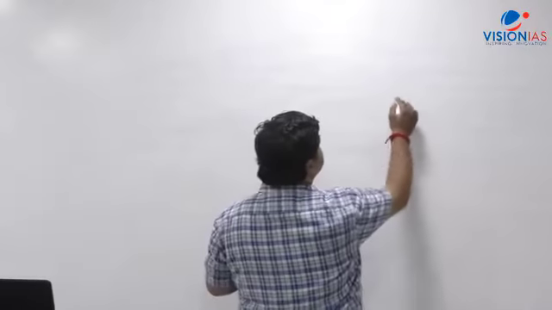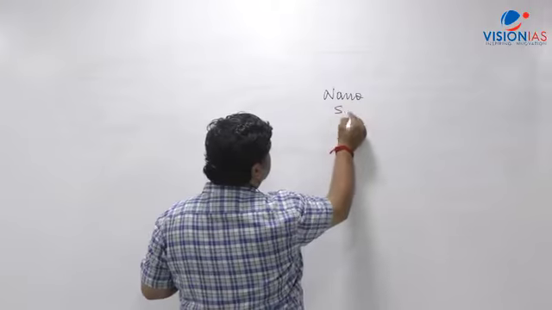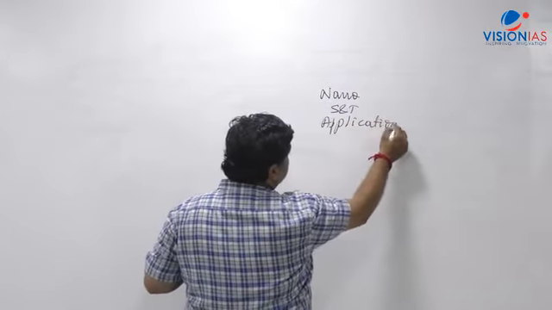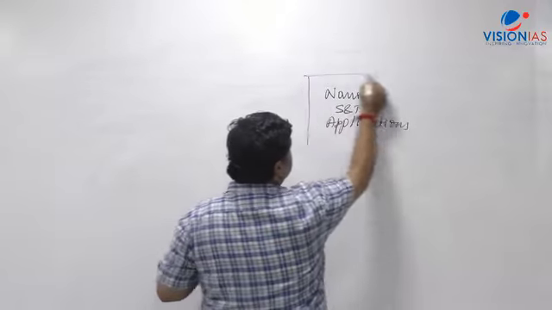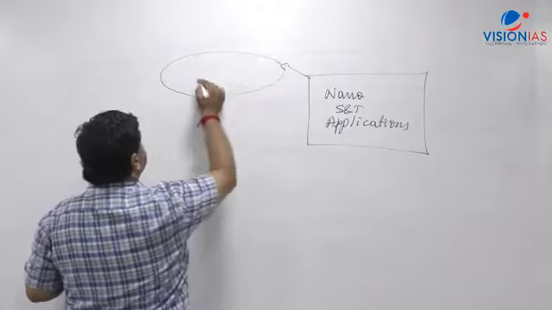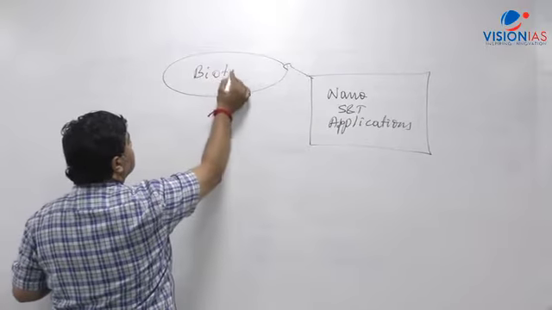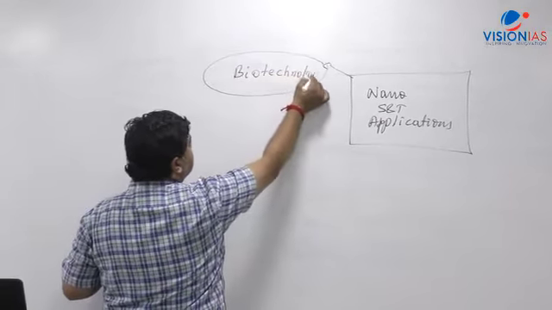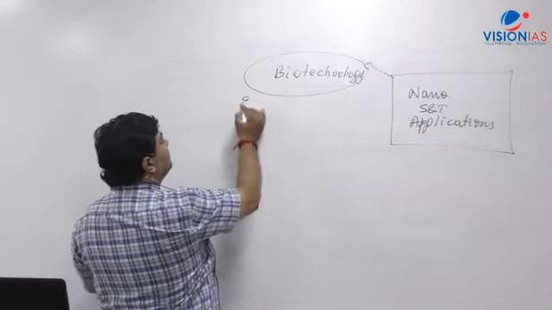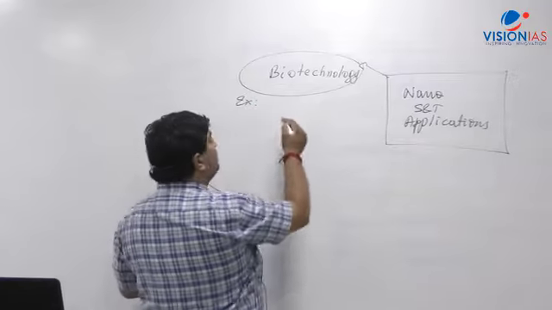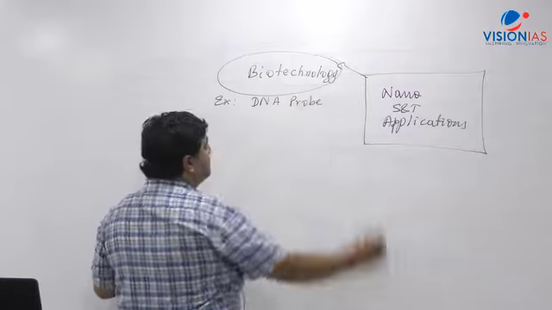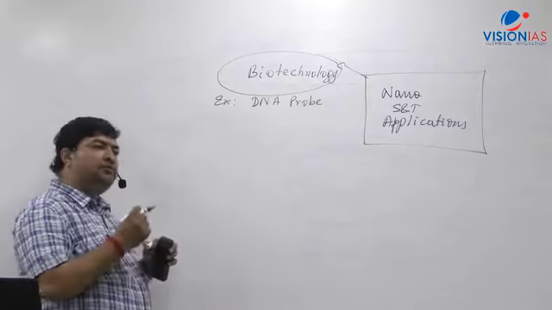Let's say for example, you can draw this flow chart in your notebook. Applications. So first, writing here, biotechnology. Since we have studied biotechnology in the last class, I'm starting from there. Right, nanobiotechnology. So example. Now what is the example here? I'm giving a very important one here: DNA probe. Let's say when we design a DNA probe.